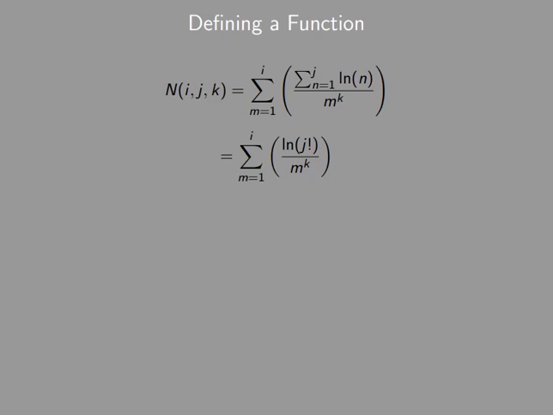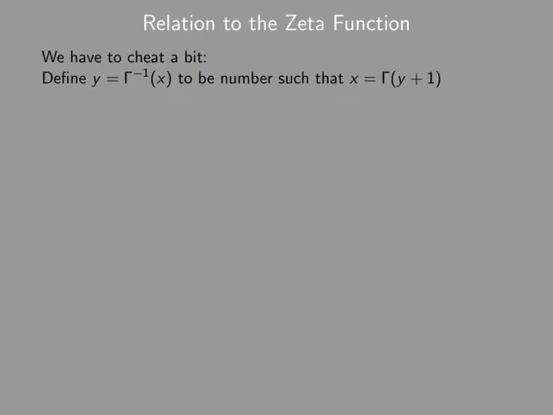Now, having a sum with m to the power k in the denominator should make us think of the Riemann zeta function. We can in fact get a relation out of this, but we have to cheat a bit. We define y equals gamma inverse of x to be the number such that x is the gamma of y plus 1. For example, the gamma inverse of 2 is 2 and the gamma inverse of 6 is 3.